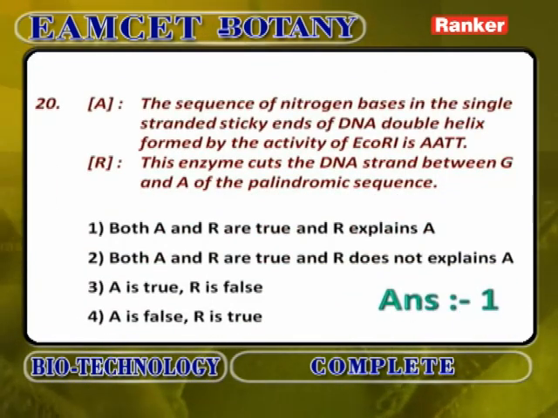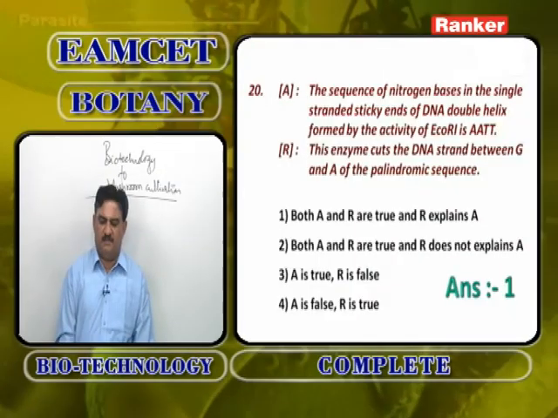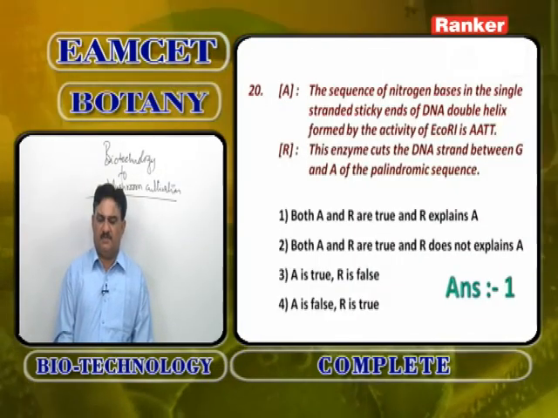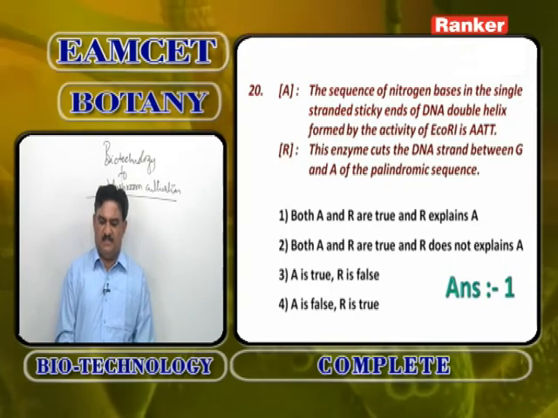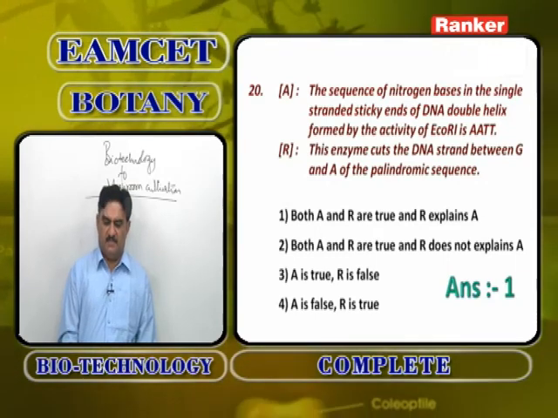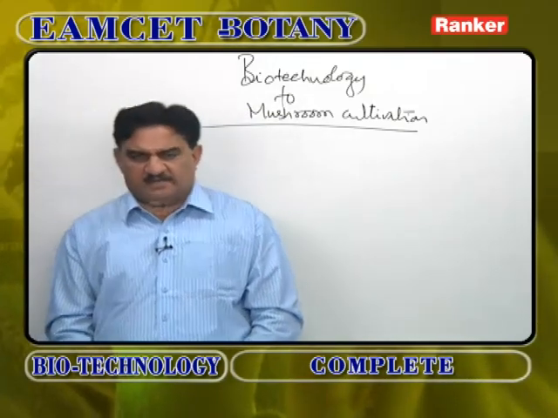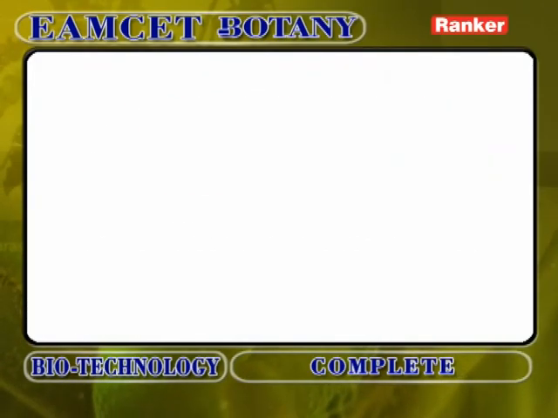This is an assertion reasoning. The sequence of nitrogen bases in the single-stranded sticky ends of the DNA double helix formed by the activity of EcoR1 is AATT. This enzyme cuts the DNA strand between G and A sides of the palindromic sequence. So, because it cuts the DNA in between G and A, AATT are obtained. So, A and R are correct. R is the correct explanation of A.